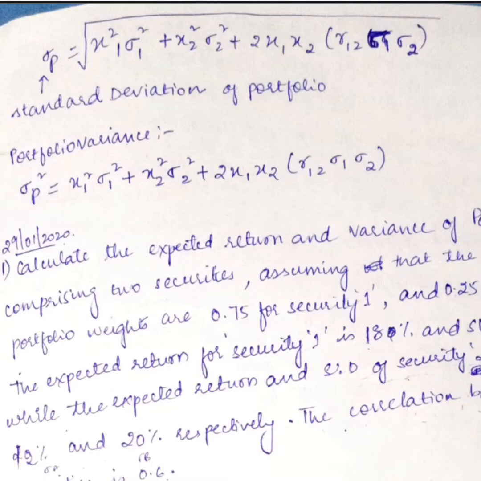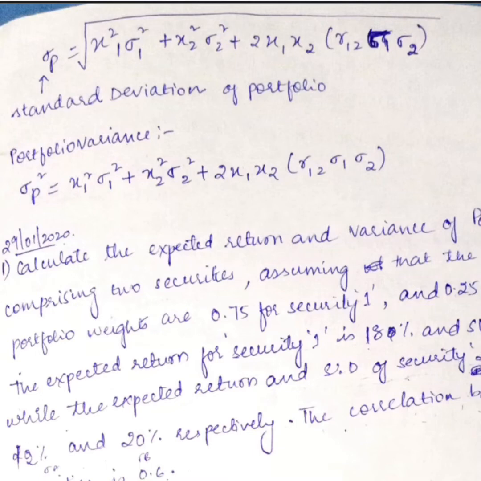Now this x1 and x2 is nothing but the proportion, girls. Proportion for security 1 and proportion for security 2. Proportion is nothing but the weights, right? You remember we studied in ex ante, right? That is written with the proportion. That is what x1 and x2 are. Standard deviation 1 and standard deviation 2 are nothing but the standard deviations for individual security 1 and security 2.